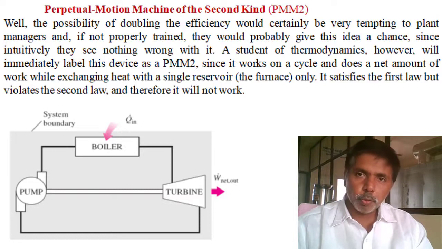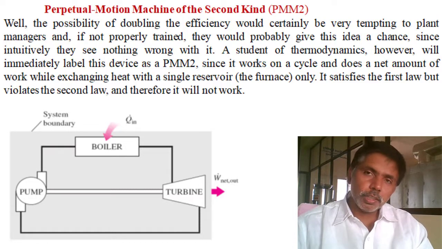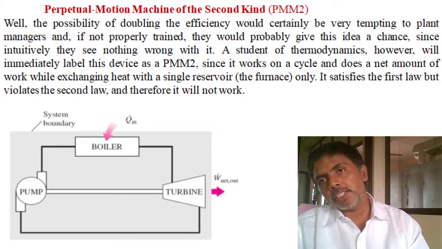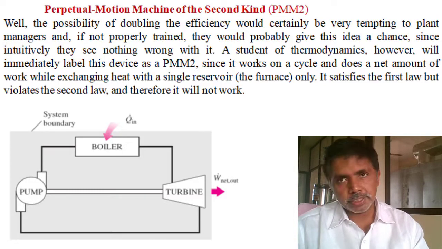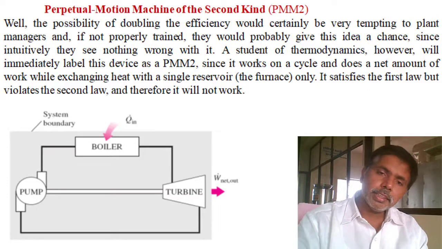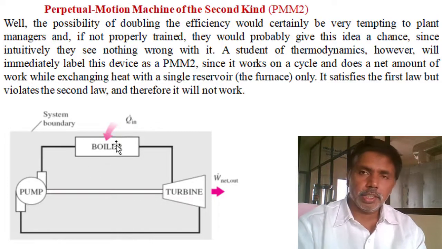If I remove the condenser, whatever heat I supply in the boiler, the total heat can be converted to work, is the assumption. Very good. Without a temperature difference, how will heat flow, that is secondary. So it is also a violation of the second law of thermodynamics, since they constructed an engine with a single reservoir.